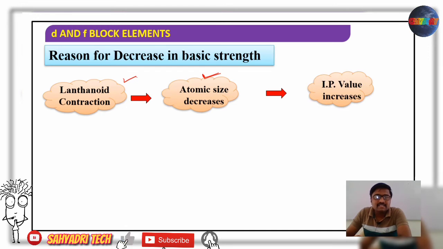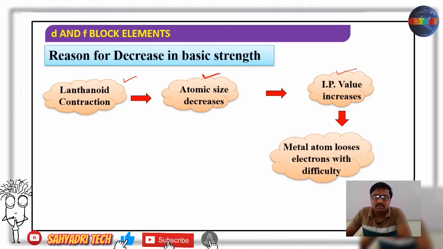There is an increase in the ionization potential value, meaning the ionization energy is more. Atomic size decreases, so there will be an increase in the ionization potential value. If ionization potential is more, then those metals lose electron with difficulty. More energy is required to remove an electron. Therefore the metals lose the electron with difficulty.